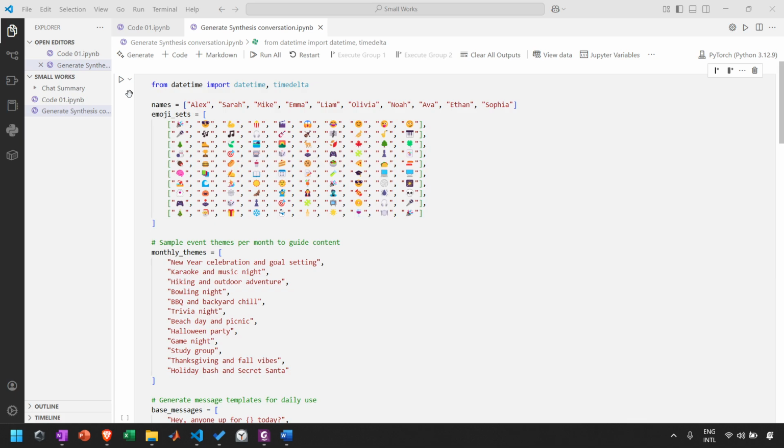So we all are connected to many groups, right? So what the work does, the work actually generates a summary of a conversation. I have focused particularly on group conversation.